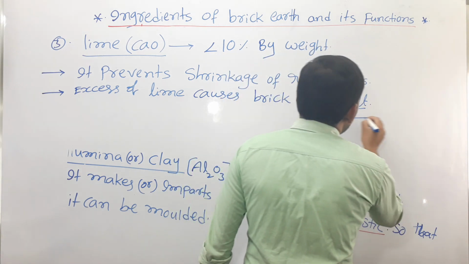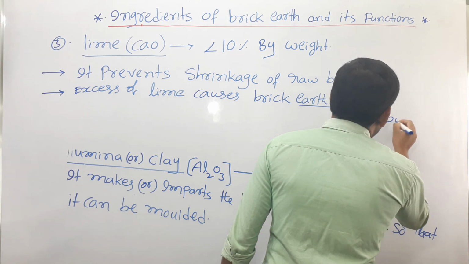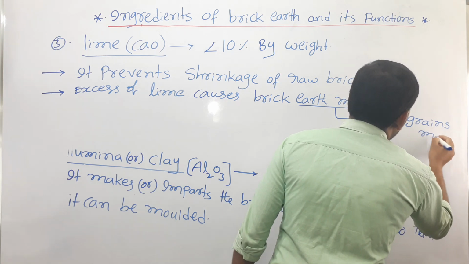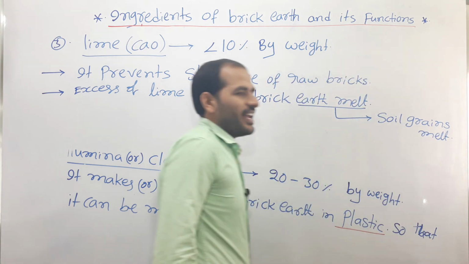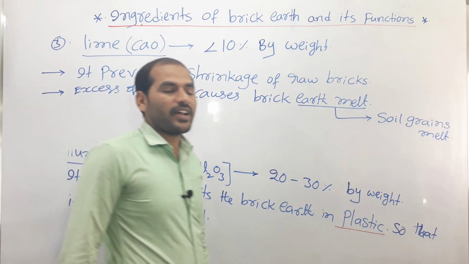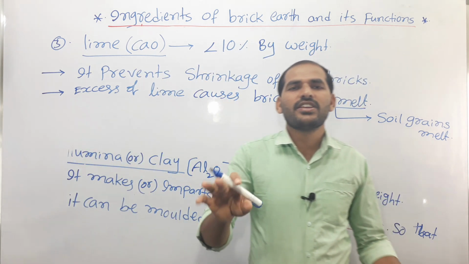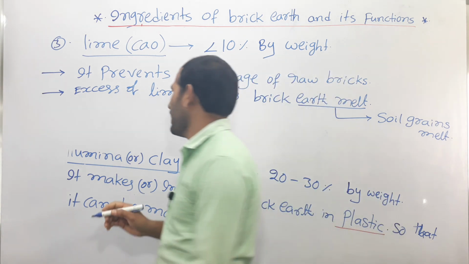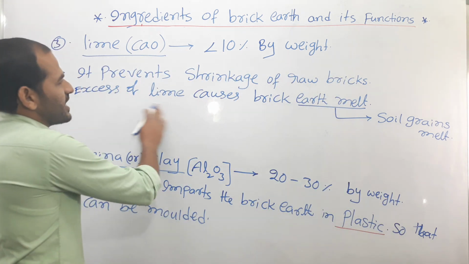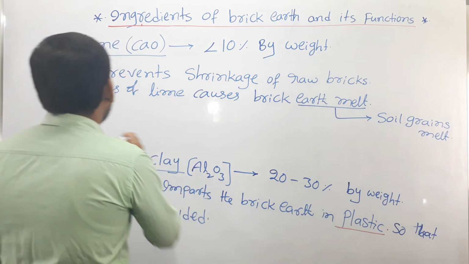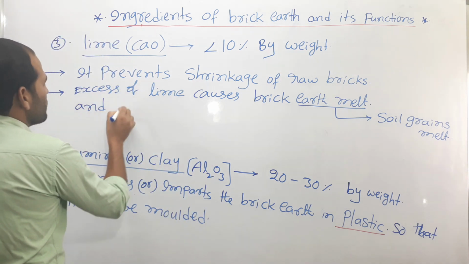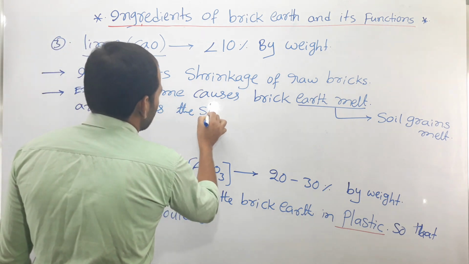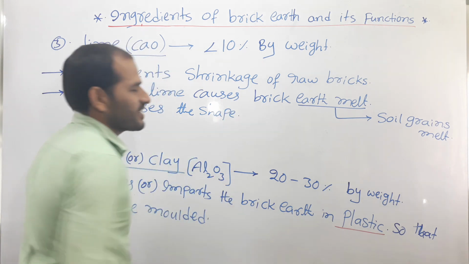Brick earth melts means the soil grains melt, and after melting the soil grains, there is no proper shape. So excess quantity of lime causes the brick earth to melt and lose its shape, right?